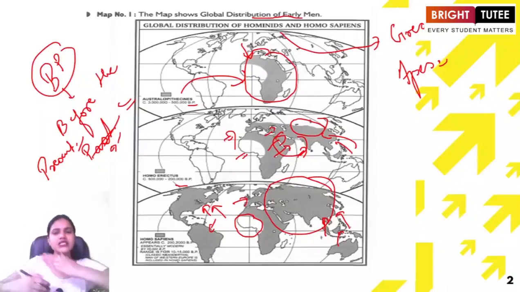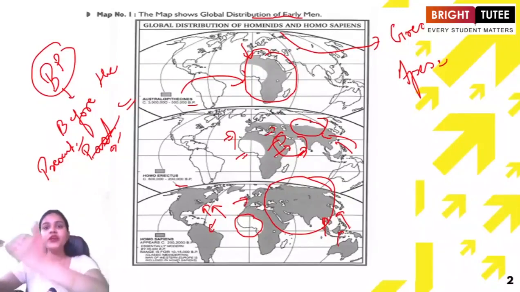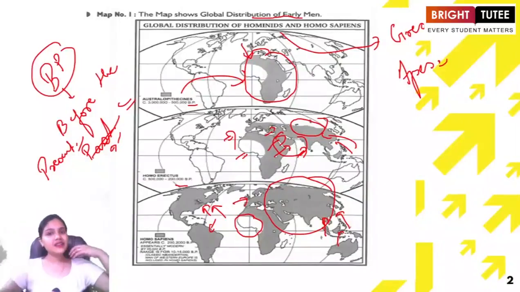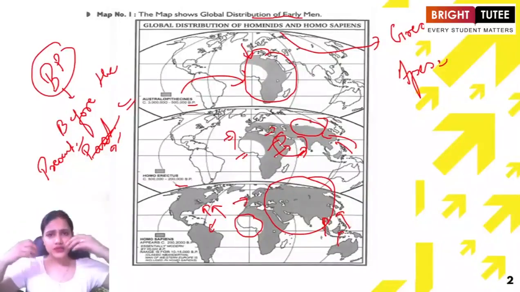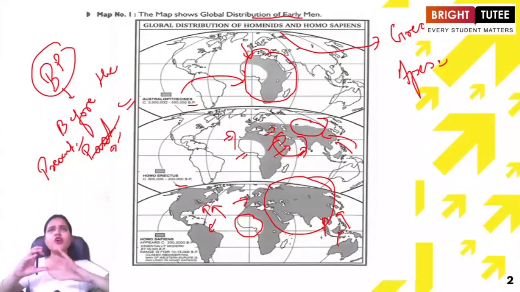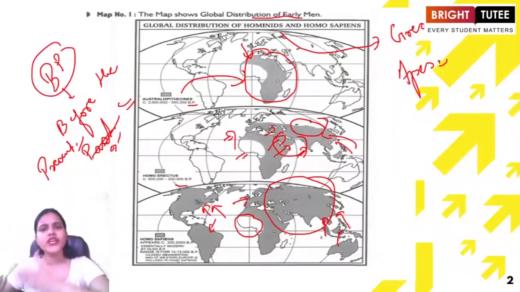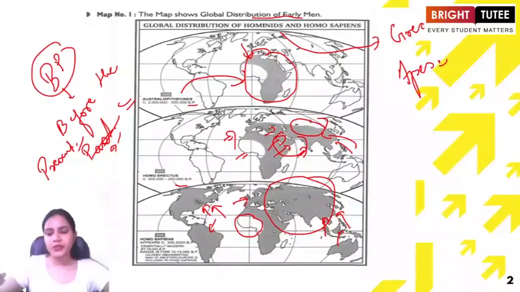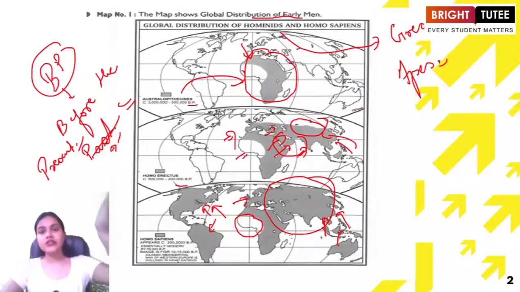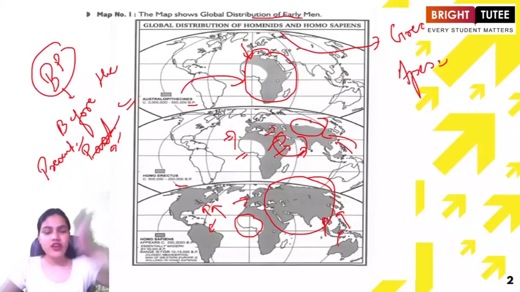So you can understand the moderation, how they started living at one place, then started moving to different places, and at the same time different features were evolving in human beings, and today we take the shape or form that we call ourselves. The physical, the mental, the emotional, and every aspect that we can think about, all things were changing from that period to the present period that we are living in today.